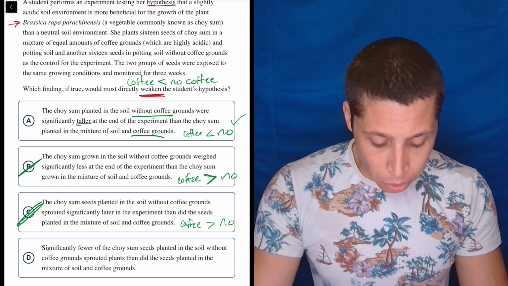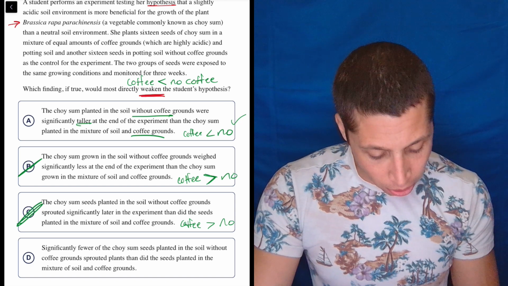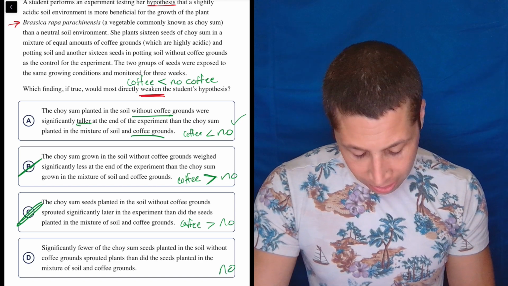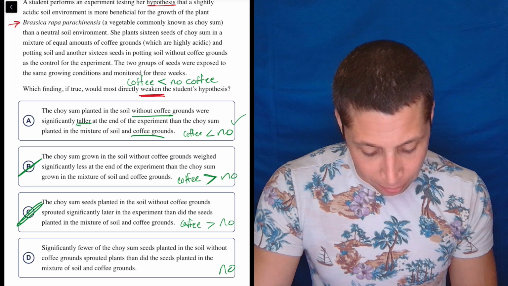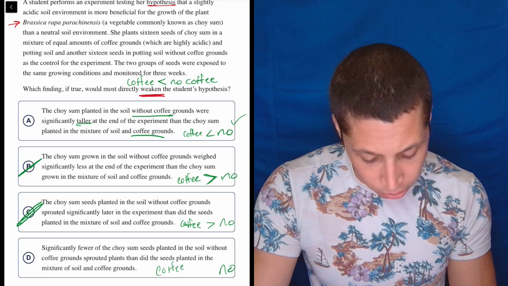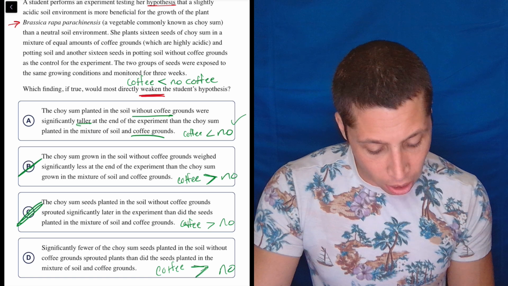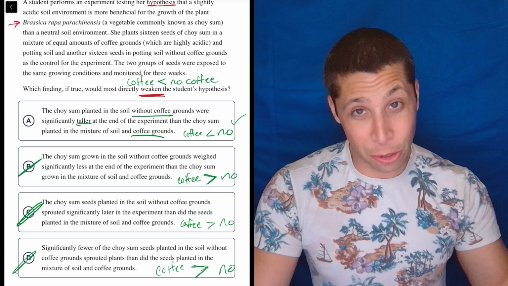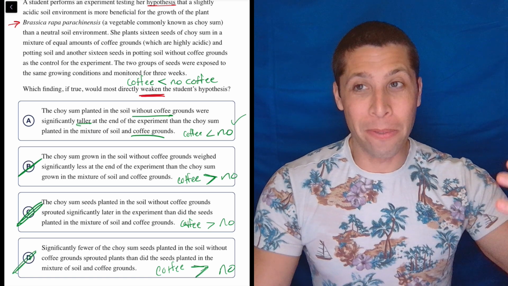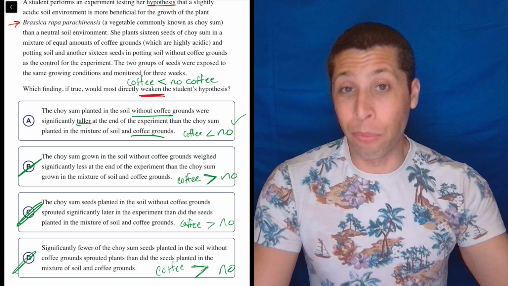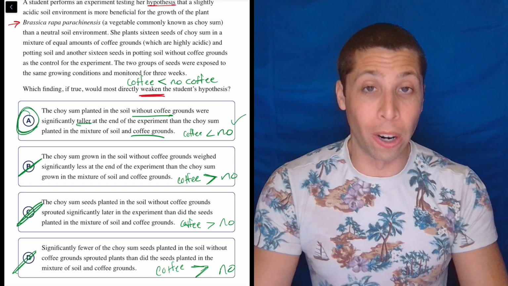D, significantly fewer of the choy sum seeds planted in the soil without coffee sprouted plants than did the seeds planted in the mixture of coffee and soil. So, okay, that sounds bad. There's less of the no coffee one. So again, the coffee is greater. So literally all of these choices are examples of the coffee being better. And because of the weakening, we want the coffee to be worse.